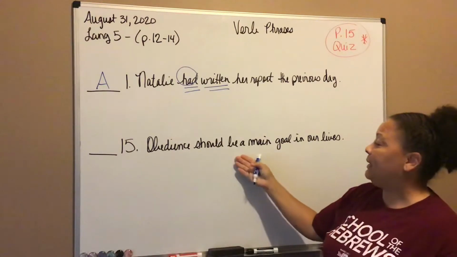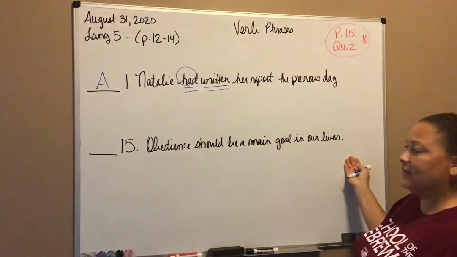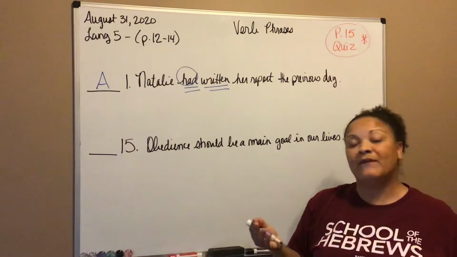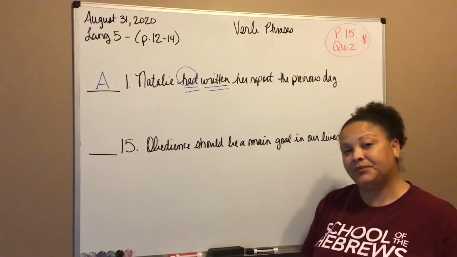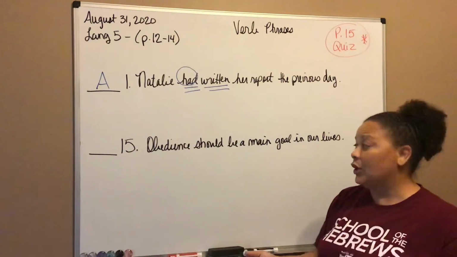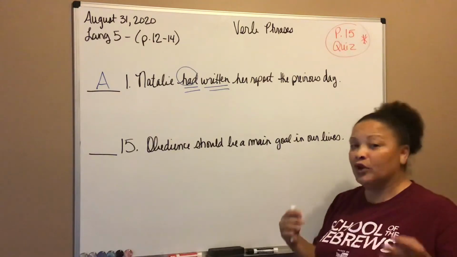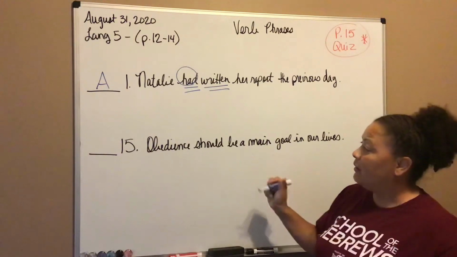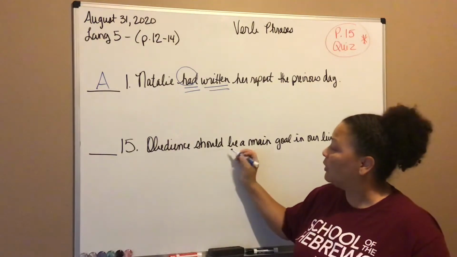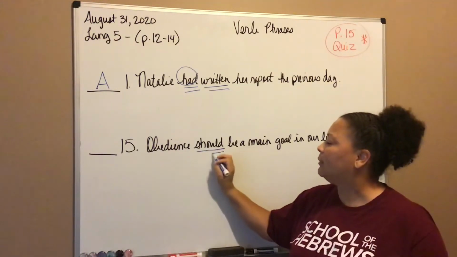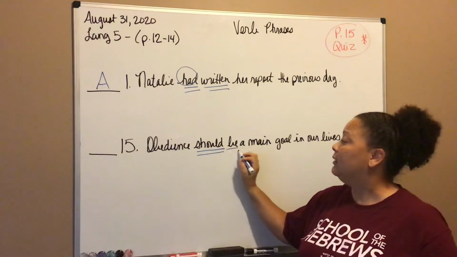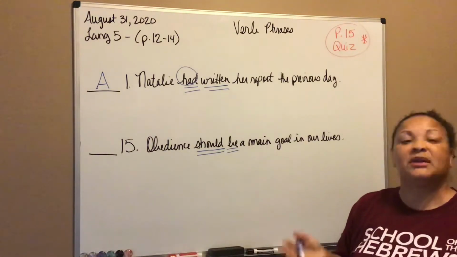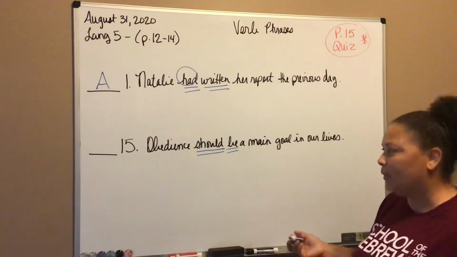Then our last example. Obedience should be a main goal in our lives. What is the verb phrase? You can go through all of our helping verbs, action, and state of being verbs, and see that should is one of our helping verbs. Be is also one of our helping verbs because state of being is also helping, remember?